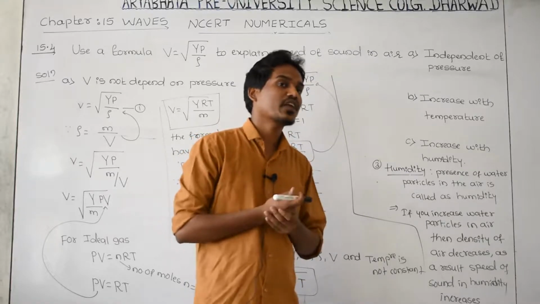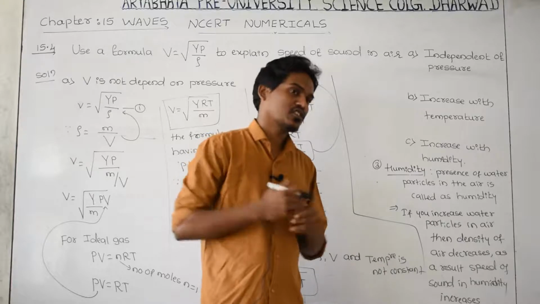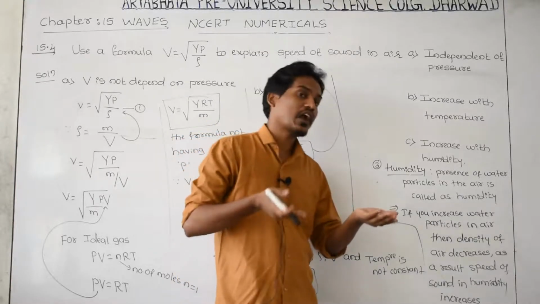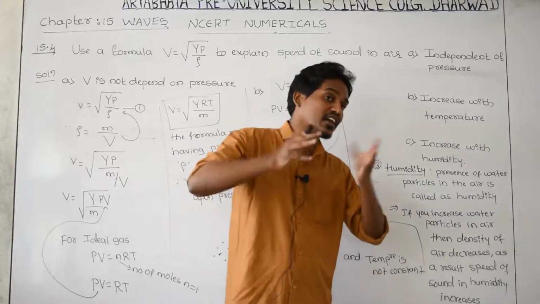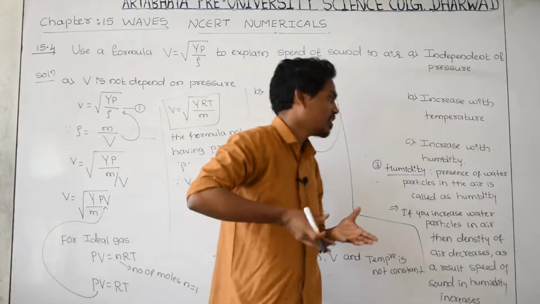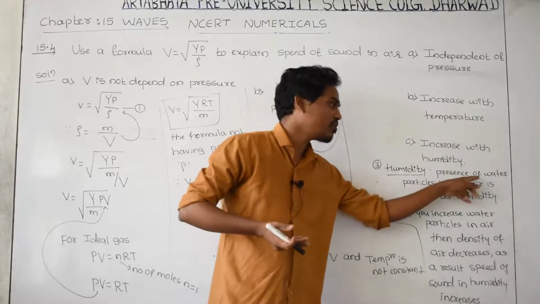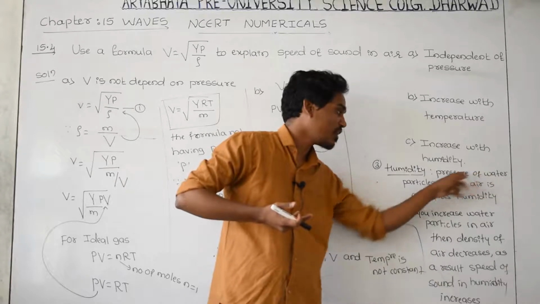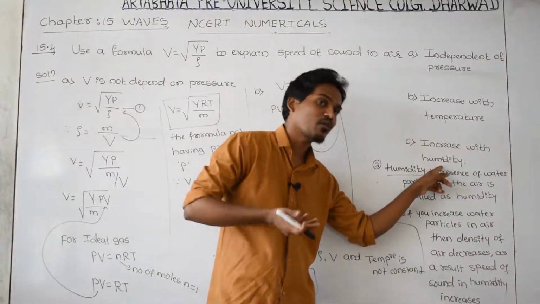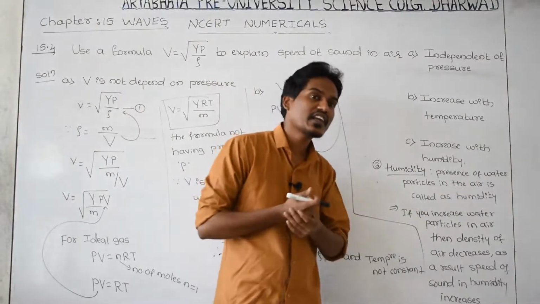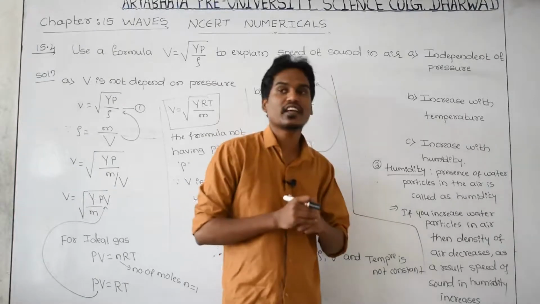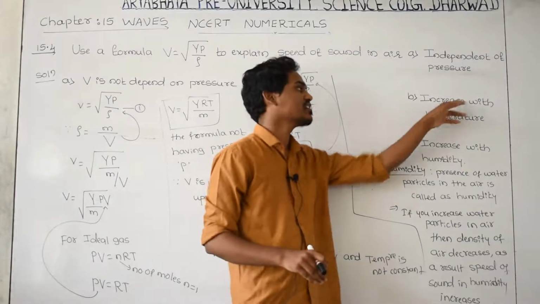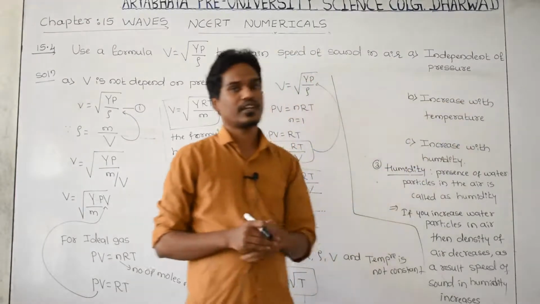If the density of air particles decreases, the speed can increase. What is the final conclusion? In order to decrease the air particles, what you need to do? You increase the humidity, it means increase the water particles in air. As a result, what is happening? If you increase the water particles or humidity in the air, the density of the air decreases. If the density of the air decreases, the speed of the sound increases. That's why the speed of the sound increases with humidity.